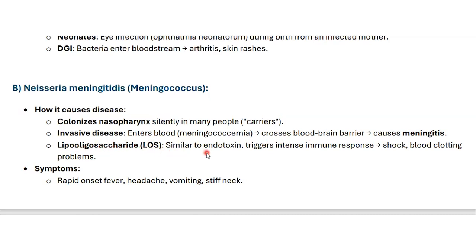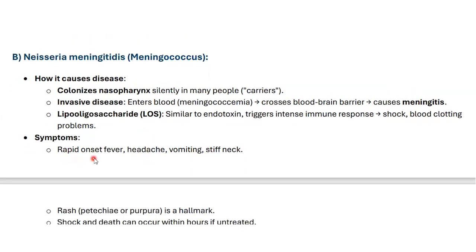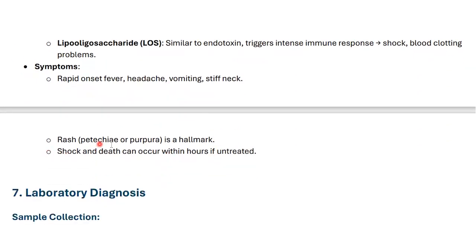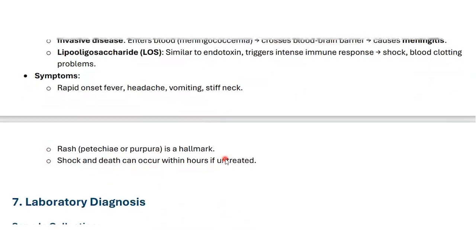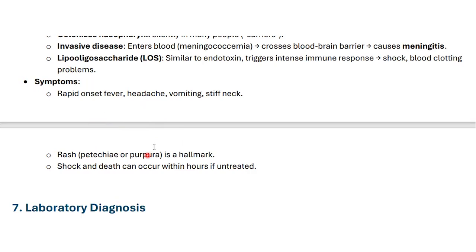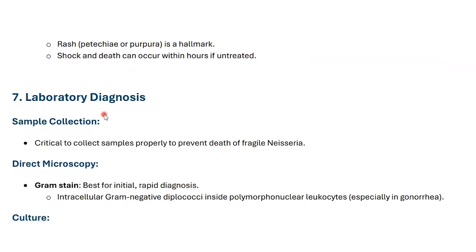Lipooligosaccharide, LOS, is similar to endotoxin and triggers an intense immune response, shock, bleeding, and blood clotting problems. Symptoms: rapid onset fever, headache, vomiting, and stiff neck. Those are the symptoms of meningitis. Rash, petechiae or purpura, is a hallmark. Shock and death can occur within hours if untreated. So that is the important thing. These symptoms appear due to the presence of the lipooligosaccharide.